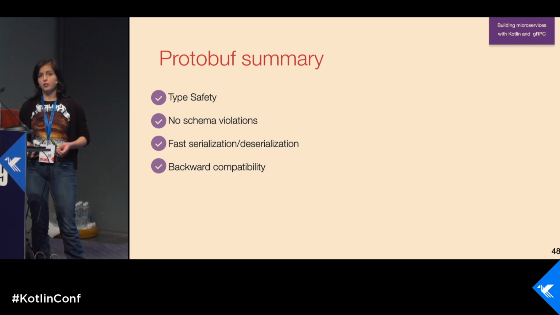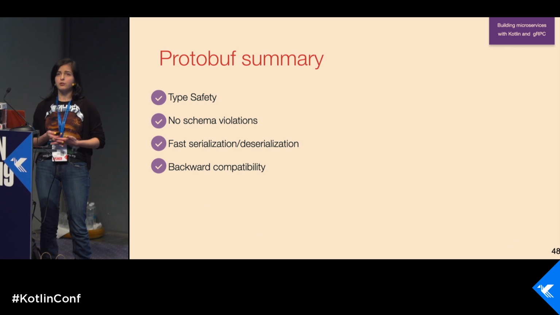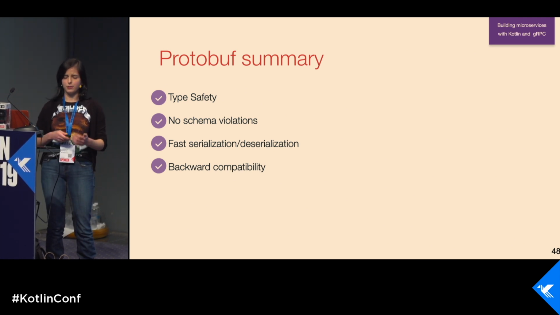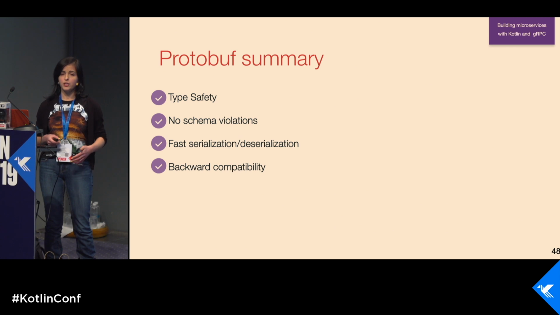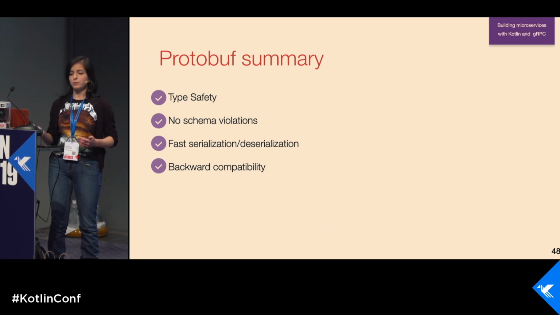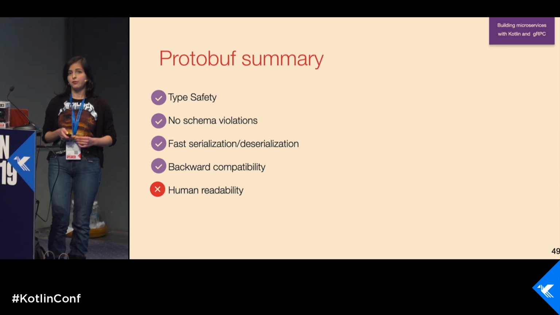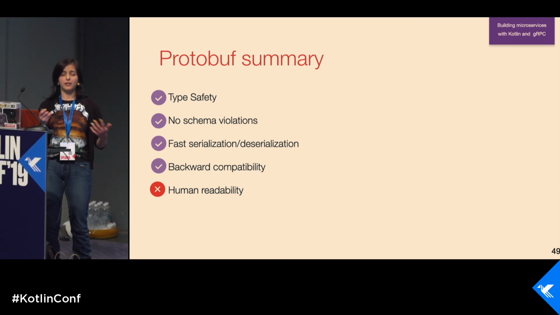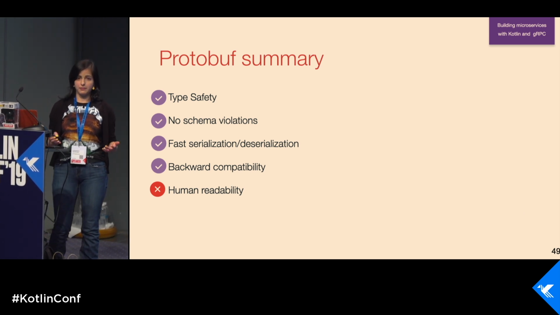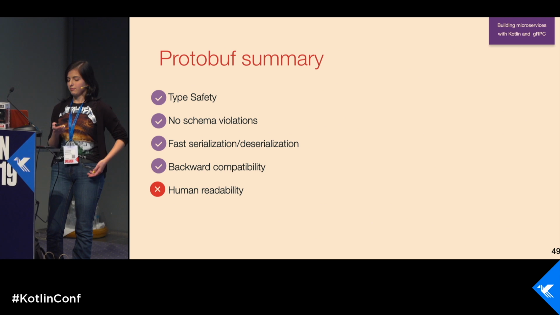It's quite good because at work I'm doing it all the time. We always need something new, and we need to deprecate something old. It's quite easy to do this because of backward compatibility. But the main problem of Protobuf is the lack of human readability, because if you are debugging and at some point you need to understand what was sent, you just get bytes. And if you can't read bytes, you're in trouble.